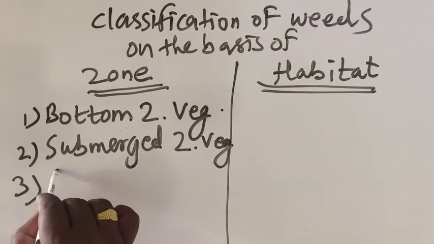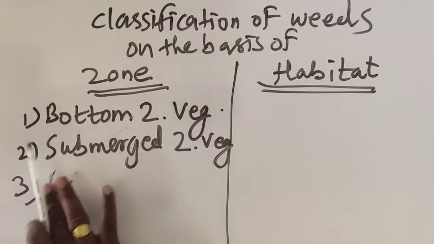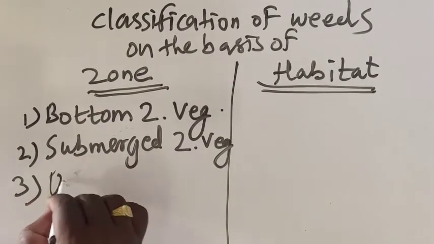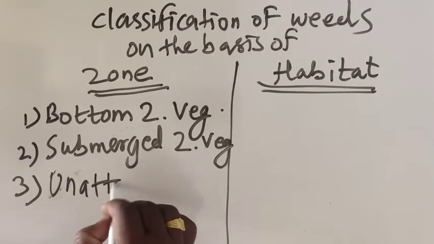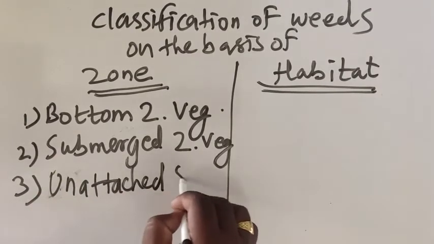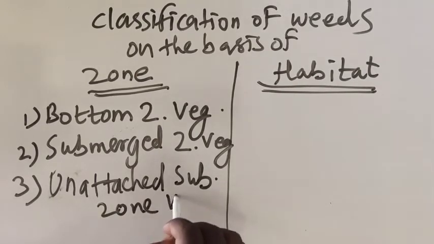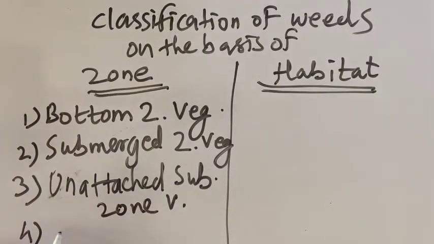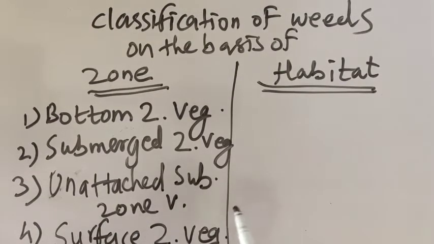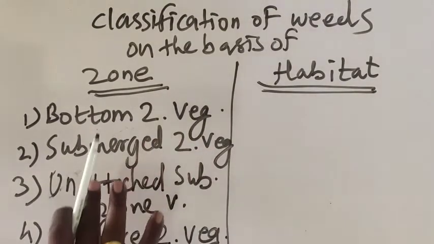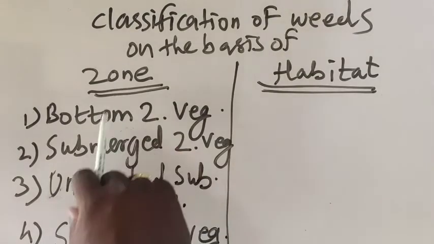Number 3, unattached submerged zone vegetation. And the last one we have seen is the surface zone vegetation. It is the classification on the basis of zones.